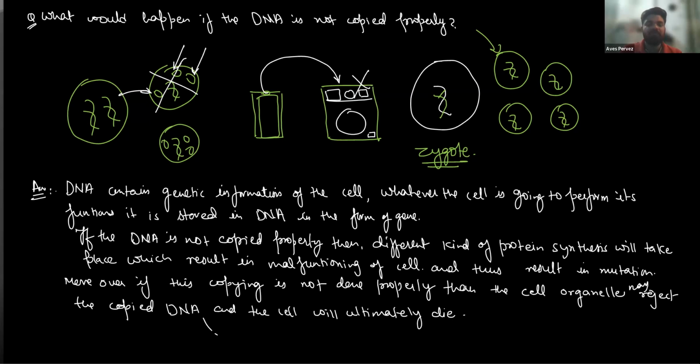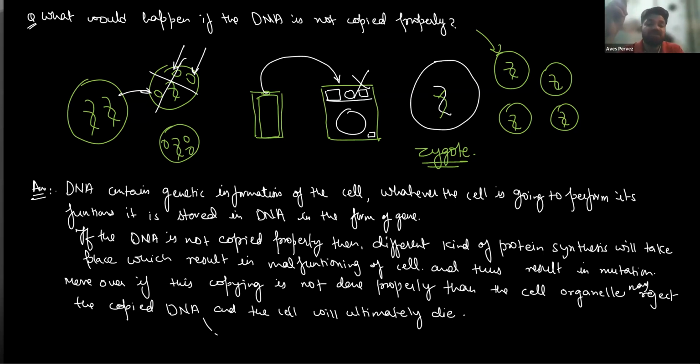Because whatever function the cell is going to perform is stored in DNA in terms of genes. And if that information is not copied properly, then it may result in improper functioning of the cell, which we can call mutation.